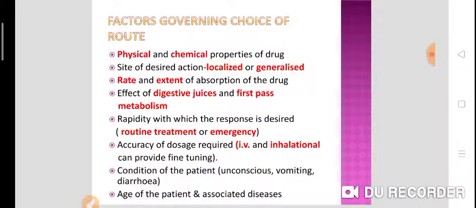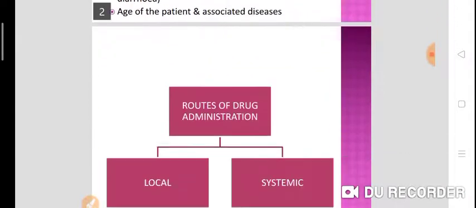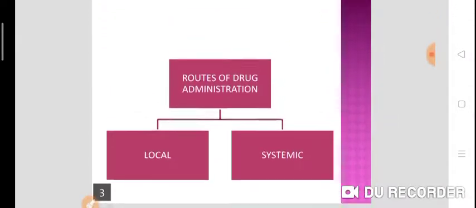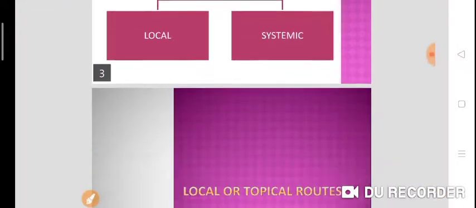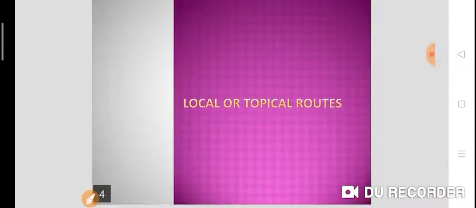Condition of the patient, like the patient is unconscious, or has vomiting or diarrhea, then we have to decide accordingly which route has to be preferred. Age of the patient and associated diseases. So all these are the factors which govern the route of drug administration. Basically, routes of drug administration are classified into local and systemic. Local, or we can say topical routes.